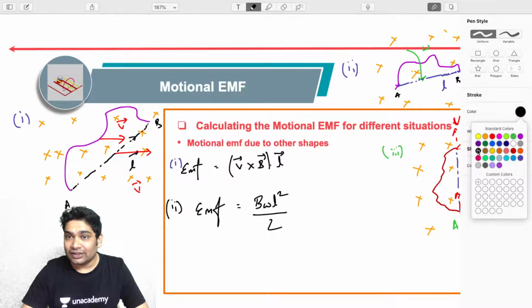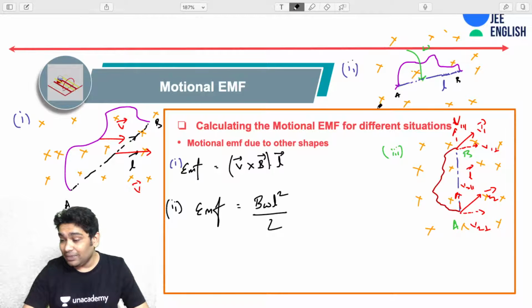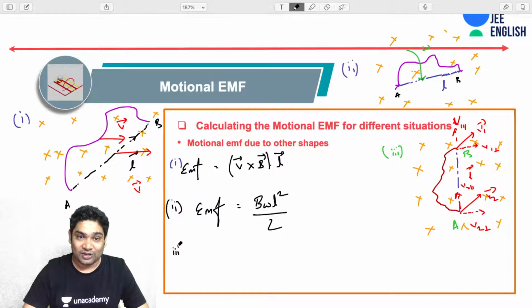You would have found this by using the formula BLV average. This is what you could have found for rotation also. If this is rotating, this end has 0 velocity, this end has omega times L velocity. So the average perpendicular velocity would have been omega L by 2, correct? So that is what you can do here also.